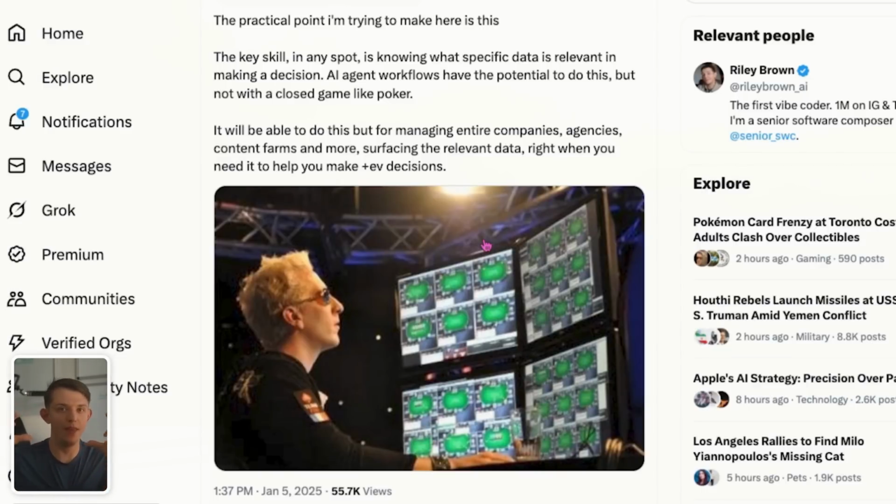And on the hand, it would actually show you a HUD, or a heads-up display, which basically keeps track of all the stats of all the players at your table. And this allowed players to just switch from game to game to game, because they could go to a game where it's their turn, see the relevant stats of all the players, and then make an informed decision. And it allowed them to turn these like 20 different games at once into just one giant game, making sequential decisions over and over again.